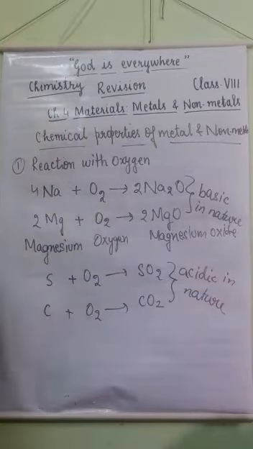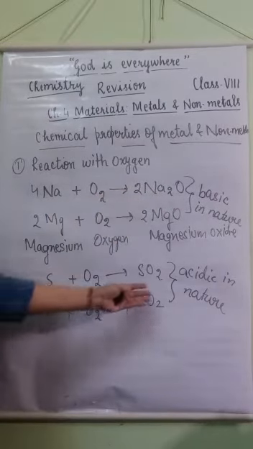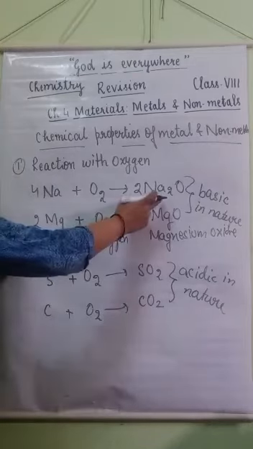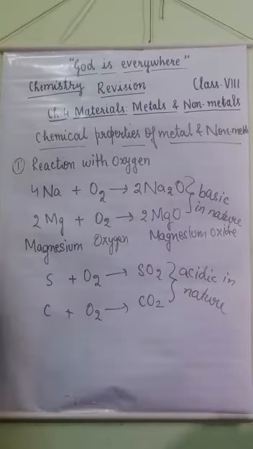You can test it by using litmus paper. When we form an aqueous solution of oxides of metals or oxides of non-metals, they form their hydroxides and their corresponding acids.